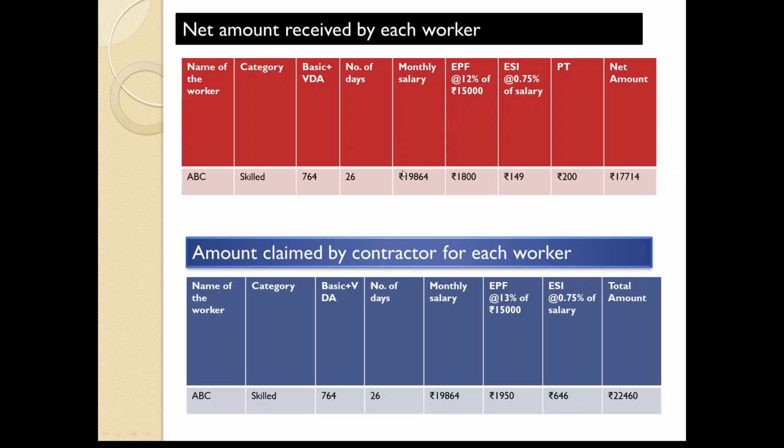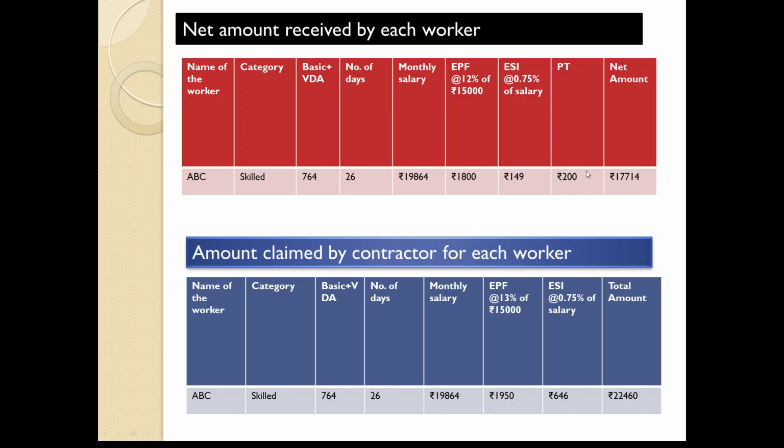Then he is not going to receive the entire amount. From this, 12% of 15,000 is going to be deducted towards EPF. That means this is going to be subtracted, and 0.75% is going to be deducted towards ESI. That means this is going to be deducted, and professional tax, as you know, except NCR and national territory regions, in all the states, professional tax should be deducted from the salaries of each and every employee, not only employee, even for our regular government servants also. So you need to submit the proof of this one.